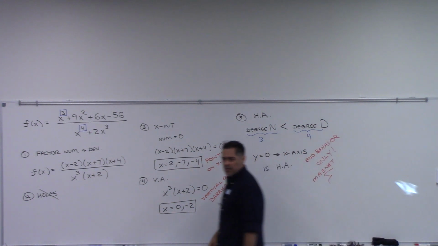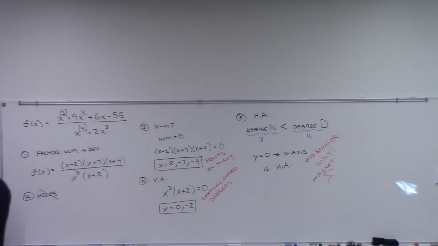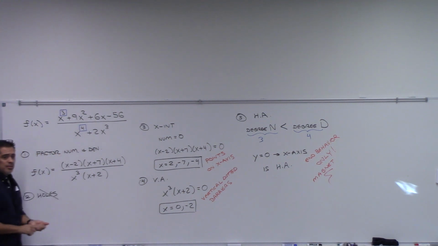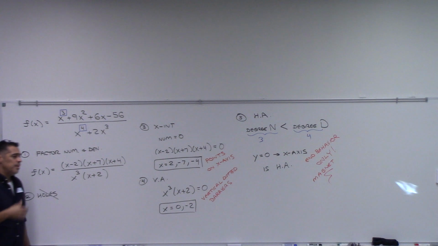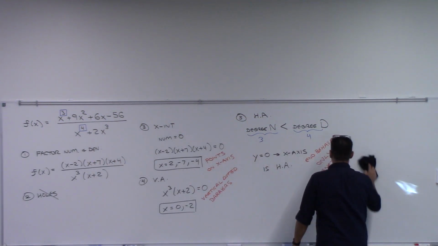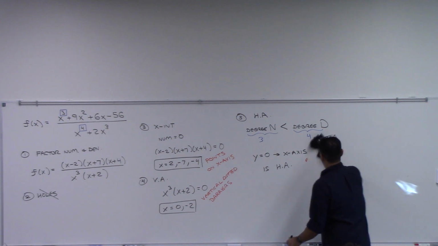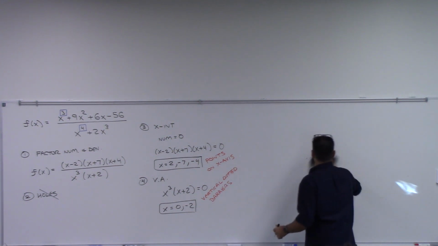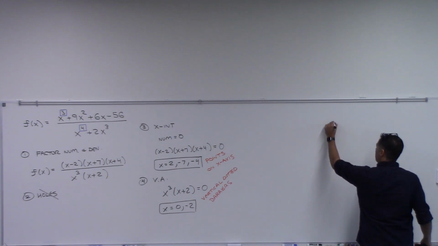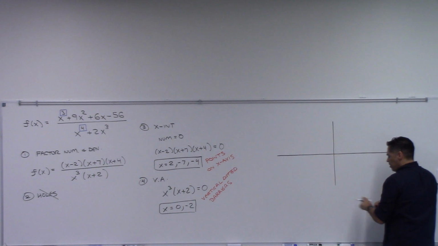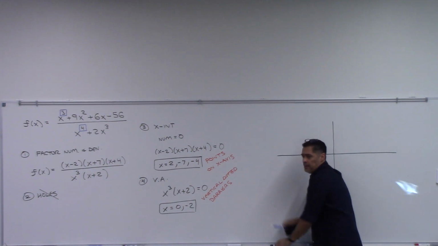I'll get out of the way. All right, so let's try and draw this picture of what this function looks like. And then as we draw it, we're going to see we're going to need some test points. So I'll put it over here. All right, so here's my XY axis. My graph will be in blue.